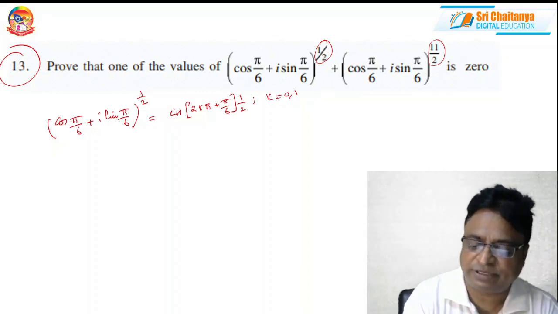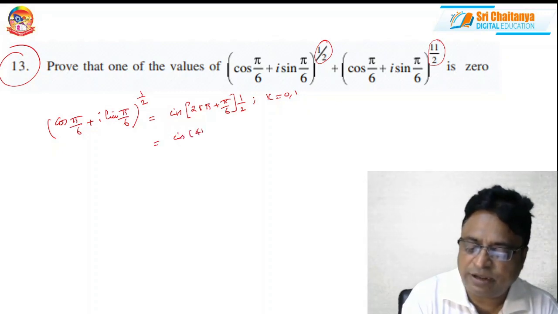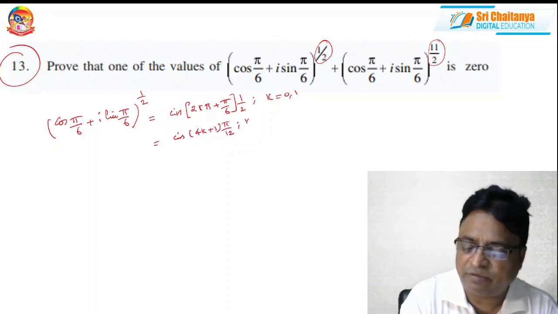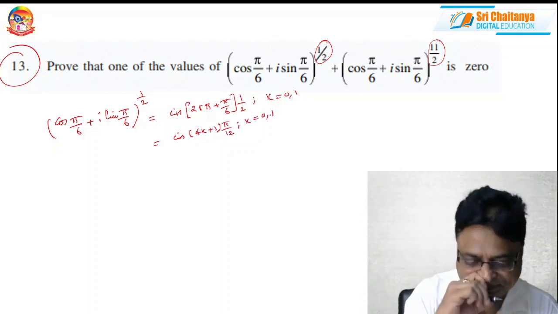This is about the first one. So I may get this as cis (4k plus 1) into pi by 12, where k equals 0, 1.